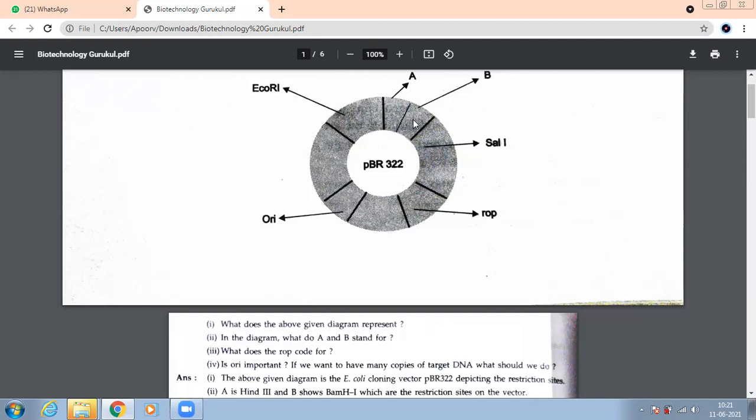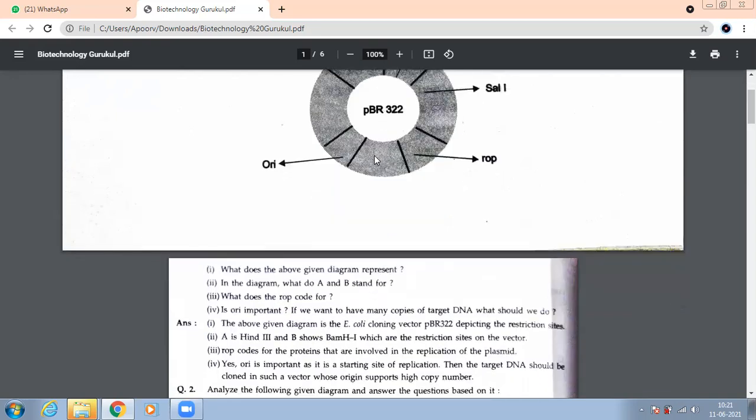HindIII and BamHI are two small segments, an easy way to identify them. Small two segments to start from. This is HindIII, this is BamHI. And then this big area which comes is SalI. Don't take ROP and ORI, because they are shown here inside.